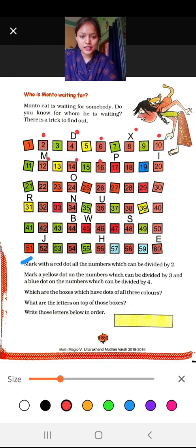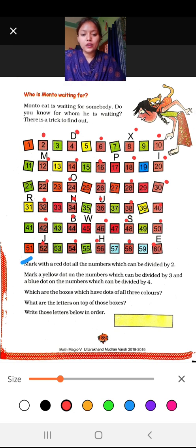14, 16, 18, 20, 22, 24, 26, 28, 30, 32, 34, 36, 38, 40, 42, 44, 46, 48, 50, 52, 54, 56, 58, and 60. So all these numbers where a red dot is there are divisible by 2. Yes or no? You can easily check it.